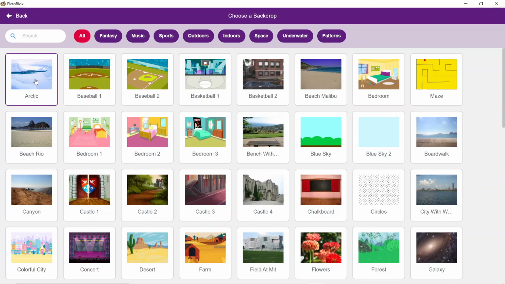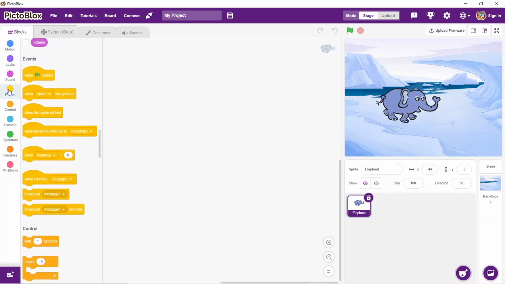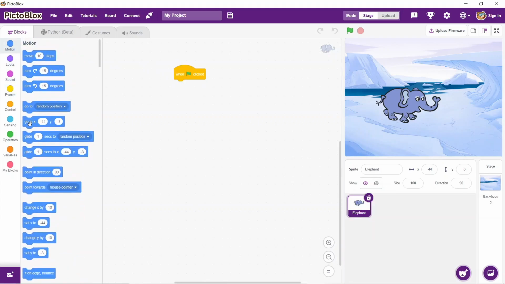So we will take a cold backdrop like this, like the elephant is walking around here and has got cold, and then it's going to sneeze around. So we will give the first instruction as when you click on the green flag. So it should go to a starting position first. For example, go to XY. We'll give the coordinates as 0 for the center of the game stage.